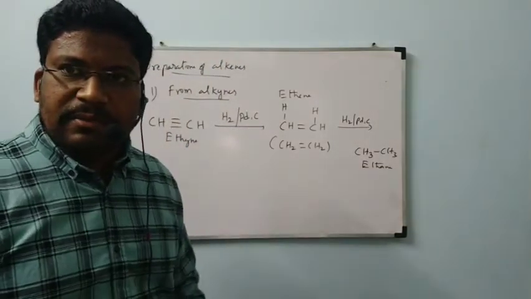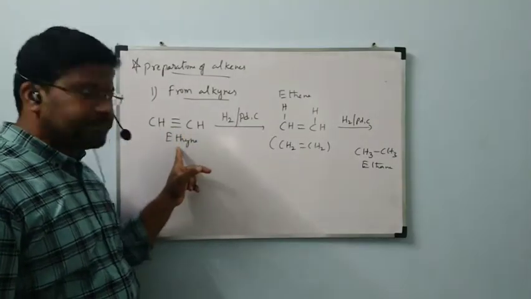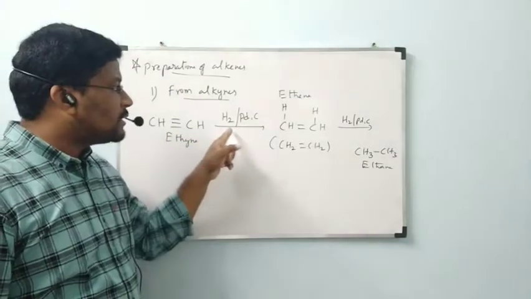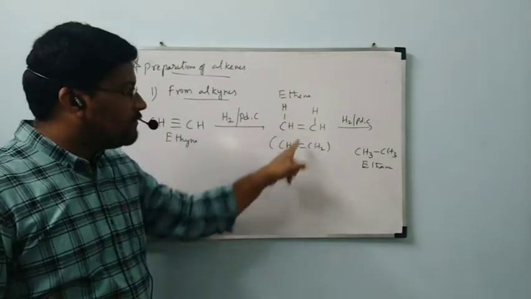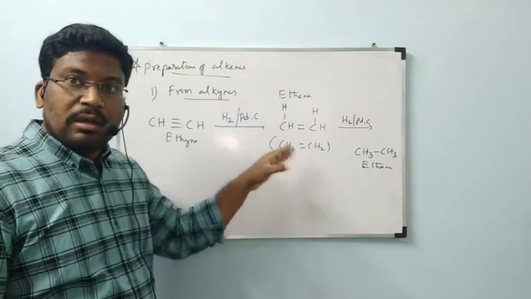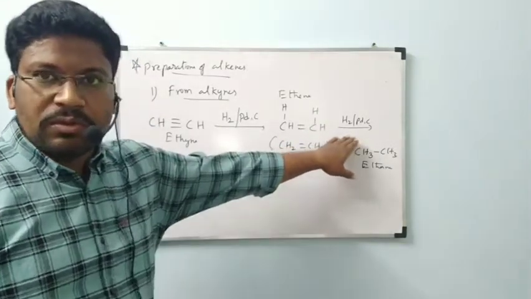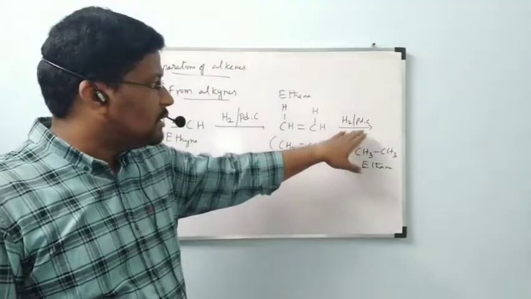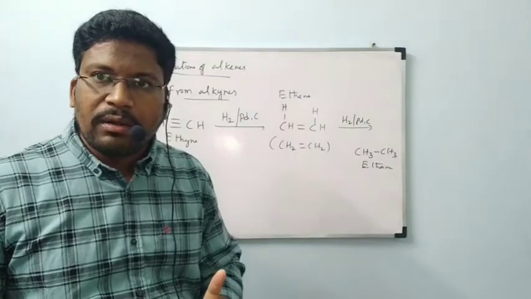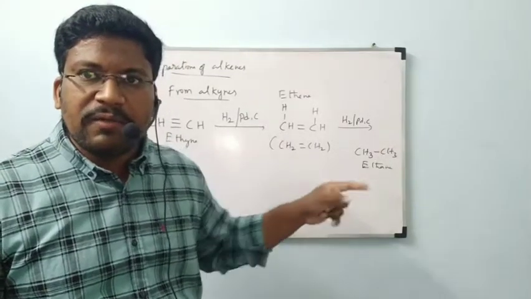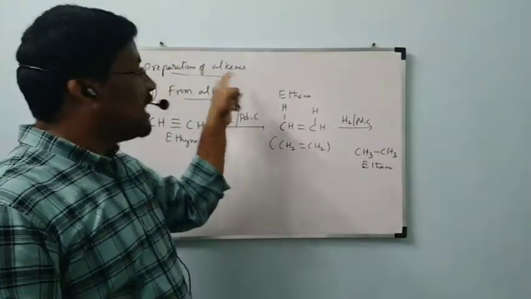First, CH triple bond CH undergoes reaction with H2 over palladium charcoal to form ethene. This ethene again immediately undergoes reaction with one more mole of H2 over palladium charcoal to form ethane. But the final product is ethane, and we want the alkene. This is the thing, preparation of alkenes.